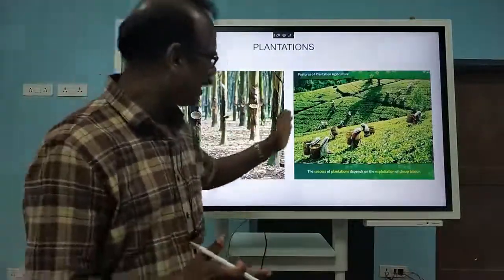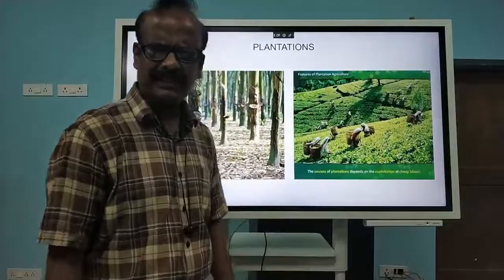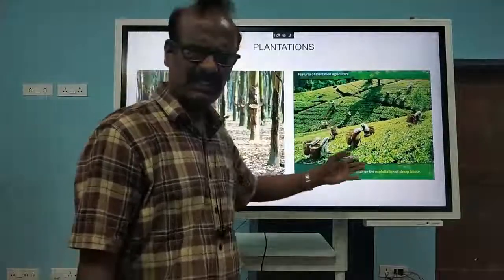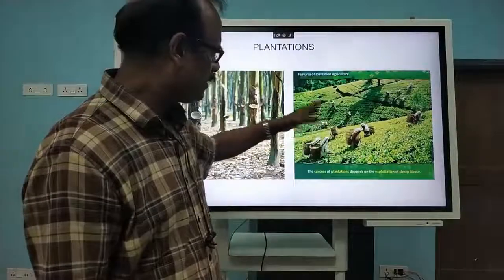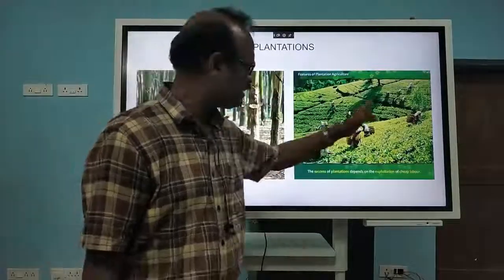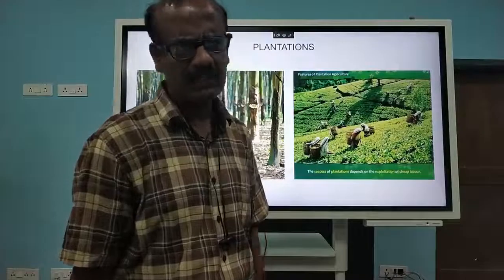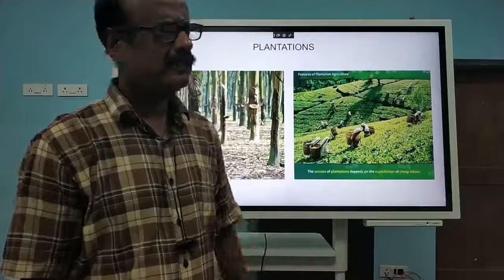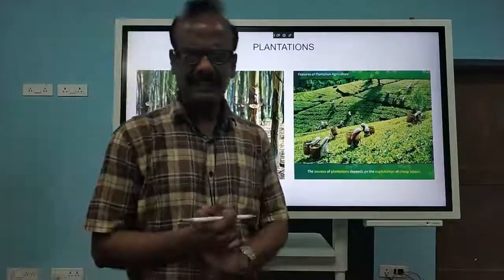A huge amount of money is invested, and they use all the precautionary measures. Then plucking of leaves in case of tea plantation, a good number of people are employed. They want skilled and cheap labor.